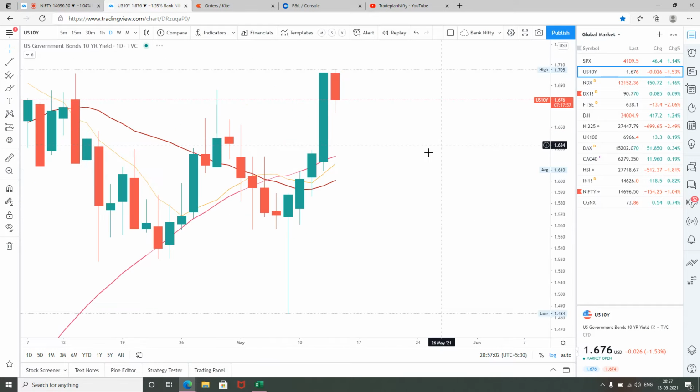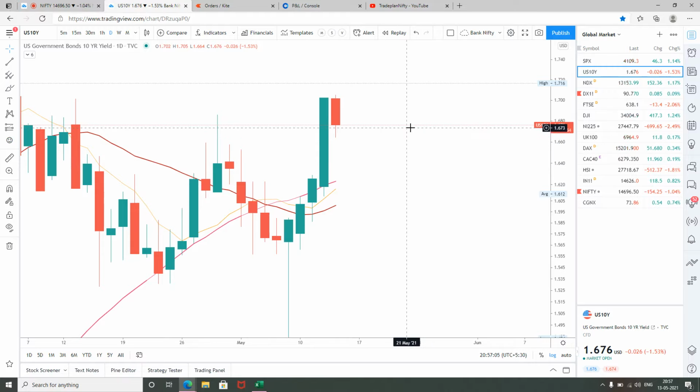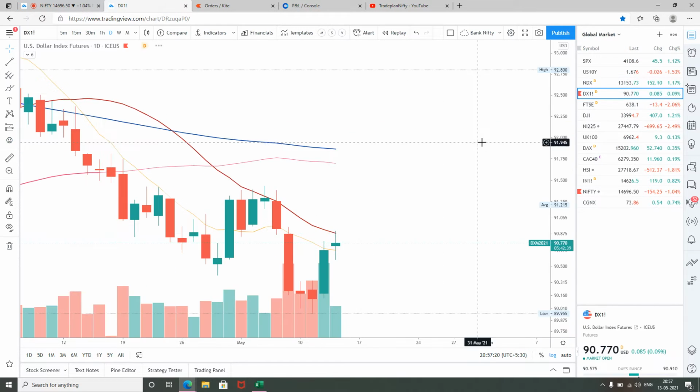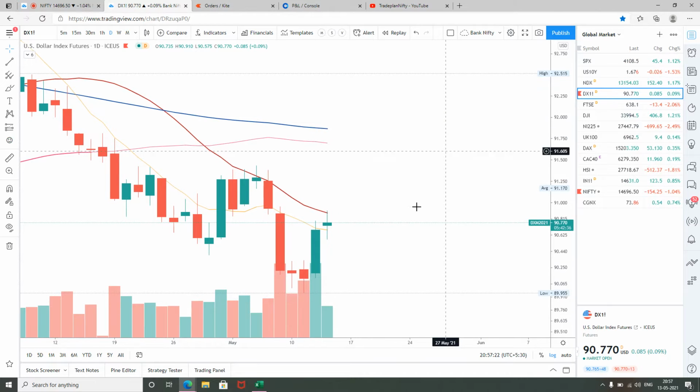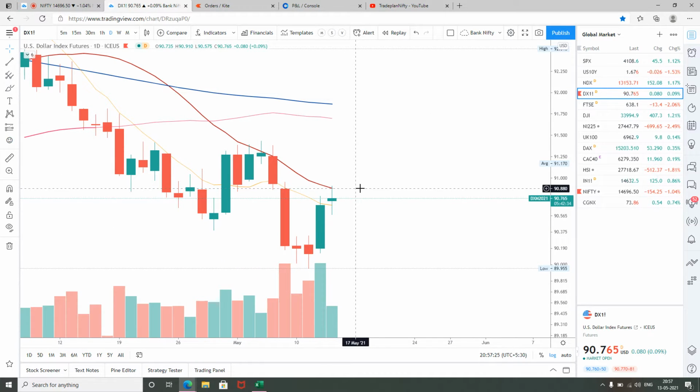Now our global US government bond 10-year yield has shot up yesterday up to 1.7, and from there it has started going down. And as soon as the government bond has started going down, the S&P 500 has started moving up. And the US dollar index is now forming a doji at around 20 bar moving average. So definitely this is a reversal sign for US dollar index. So you may see that US dollar will start depreciating from maybe next trading session.